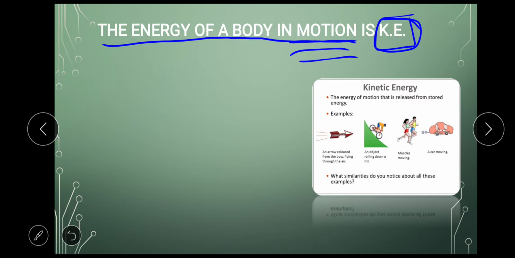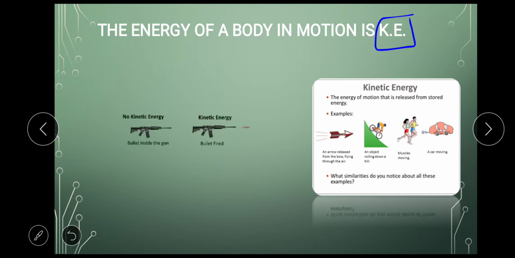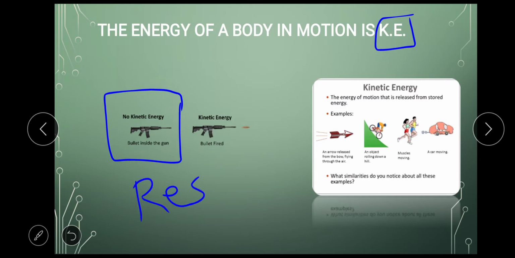Next, here we are seeing the difference. Understand, in the first diagram the bullet is inside the gun. The bullet is at rest. Rest means there is no motion. So the bullet is inside the gun, it is at rest. That means there is no kinetic energy in the bullet.